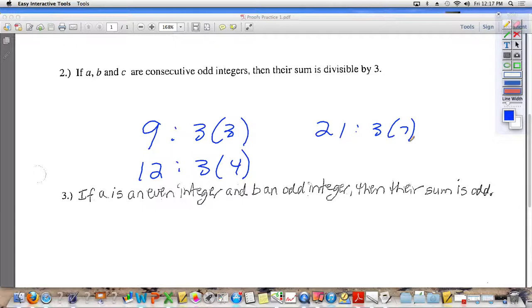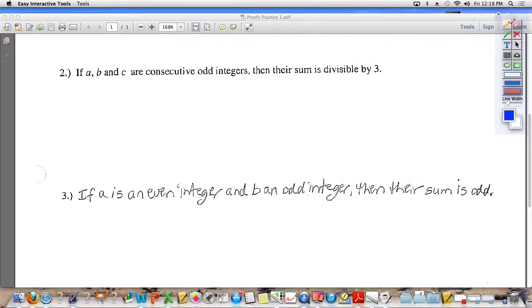So anything that is divisible by 3 can be written as 3 times something. I just want you to remember that when you are writing this proof, because you are trying to show that it is divisible by 3, you are trying to work toward your A's and your B's ending up being 3 times some quantity. That is the goal, to make it look like that. Are you okay with that?